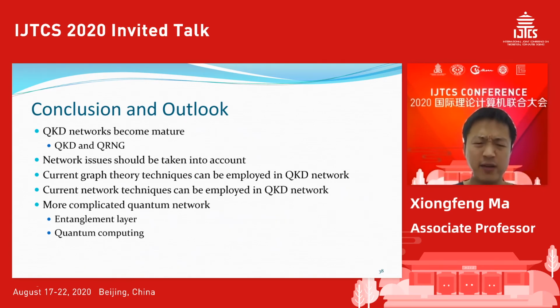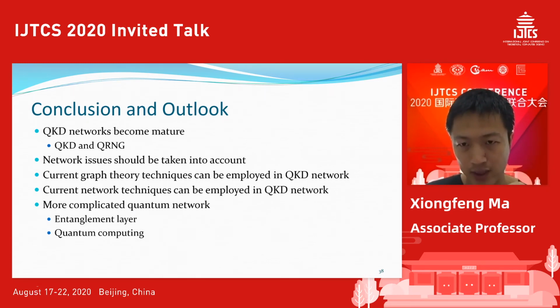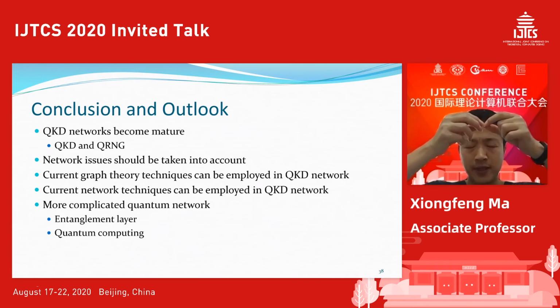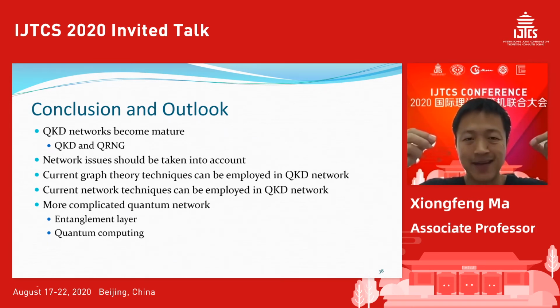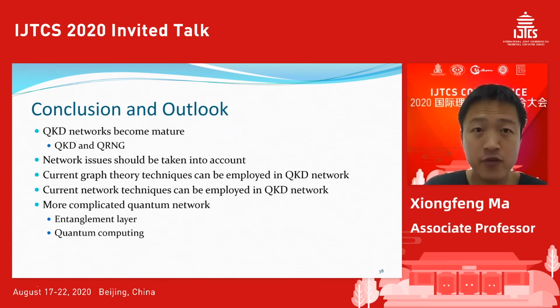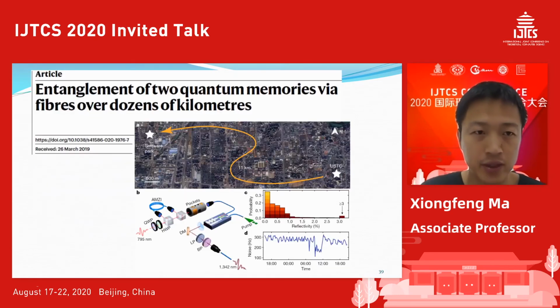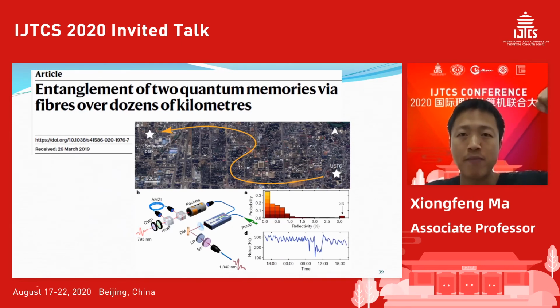Of course, in the future we will be dealing with more complicated networks. The previous one is pretty much a classical network, because we have the QKD link. Once the QKD link is done, the key becomes classical. Everything becomes classical. But in the future, for example, we already have a demonstration where we can entangle two quantum memories between two nodes.